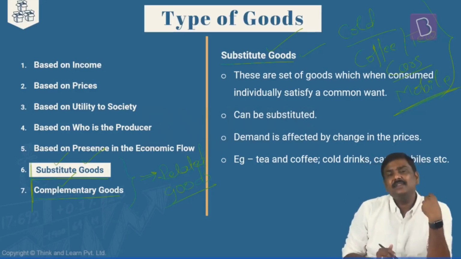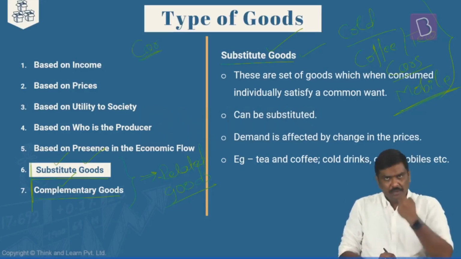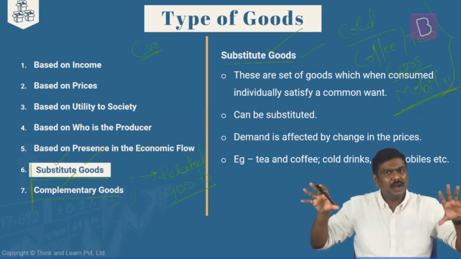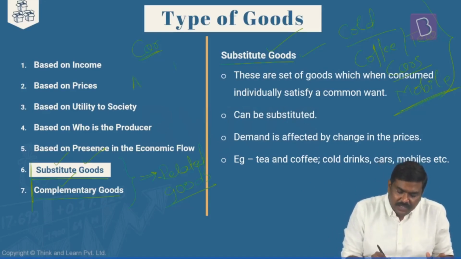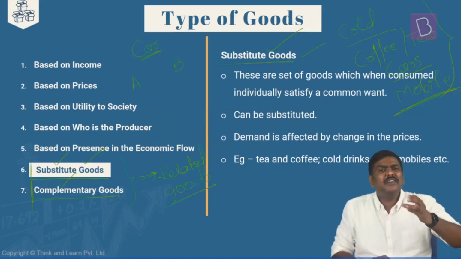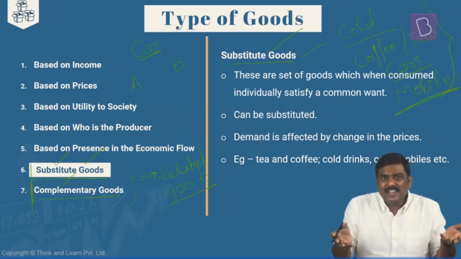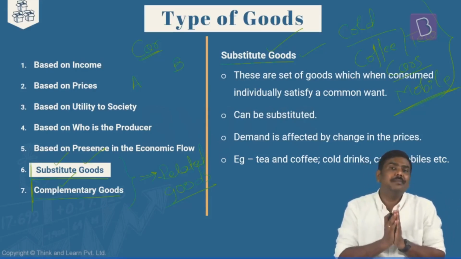Meaning what? Let's take a simple example here. You want to purchase a car. Just like you, there will be multiple buyers in the market. Now imagine there are two cars here, A and B. Both of them are providing almost similar features. The only difference is, let's say, A is manufactured by one company and B is from some other company.